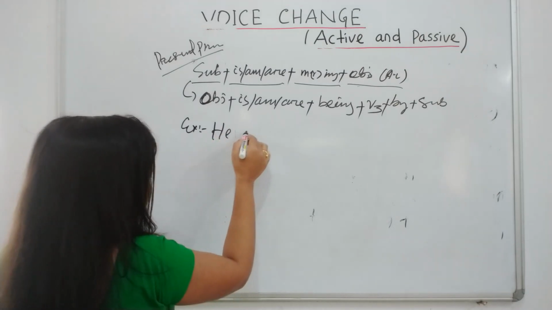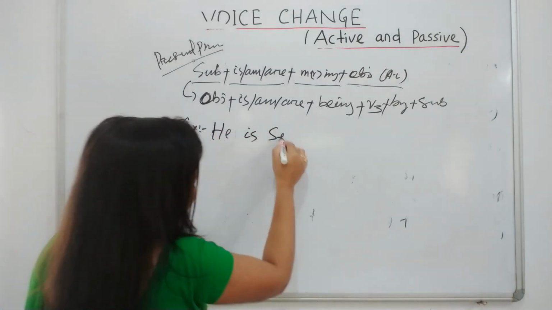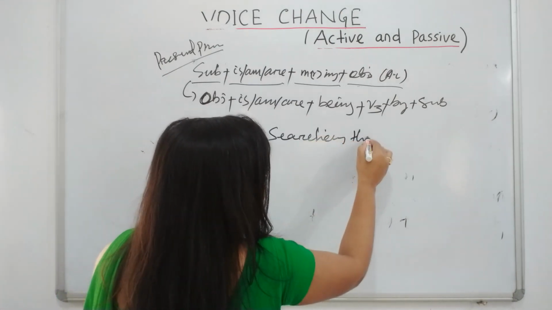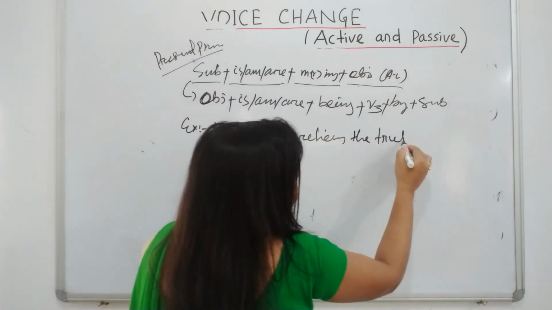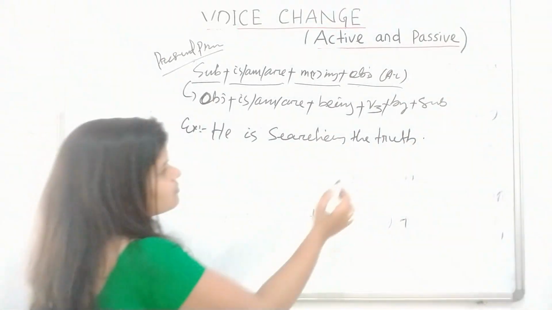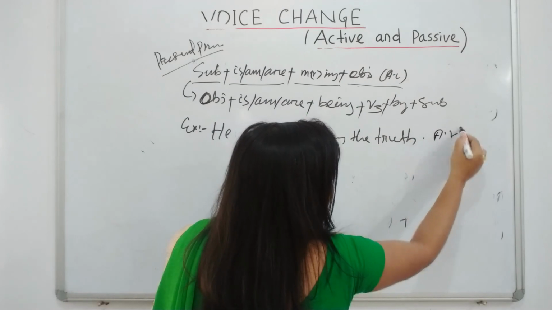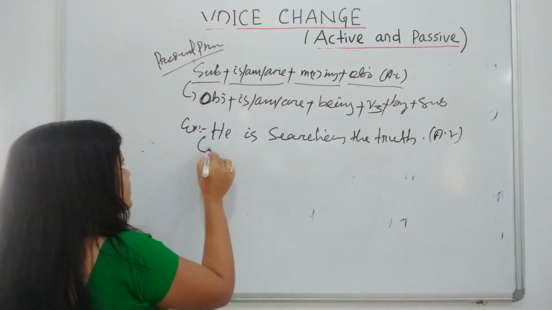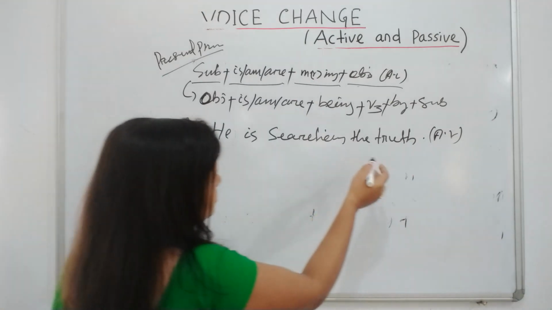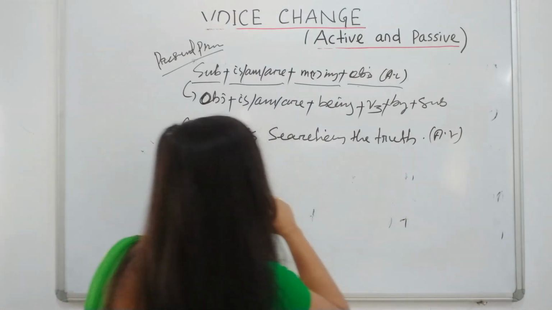Example: he is searching the truth. That belongs to the active voice. When converted from active to passive, the subject goes to object and the object to subject.